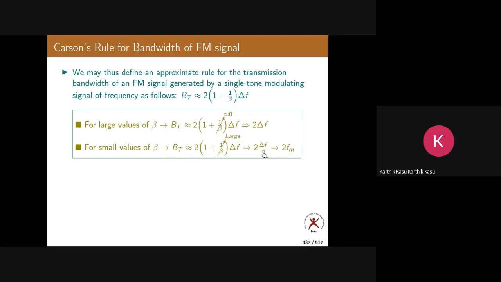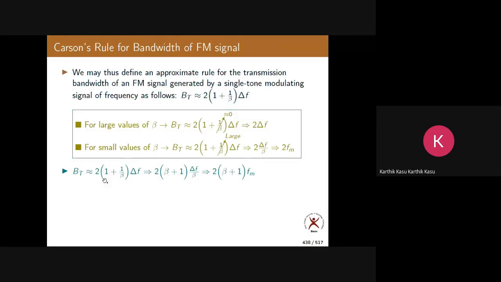That is f_m, because beta itself is delta F by f_m. Substituting, you get 2 f_m. That is the bandwidth of narrowband FM, or you can say the bandwidth of AM also, because narrowband FM is similar to AM. That's why I'm comparing narrowband FM and AM. So this tells us the bandwidth when beta is very large and when beta is very small. This is the formula for the bandwidth of an FM signal.